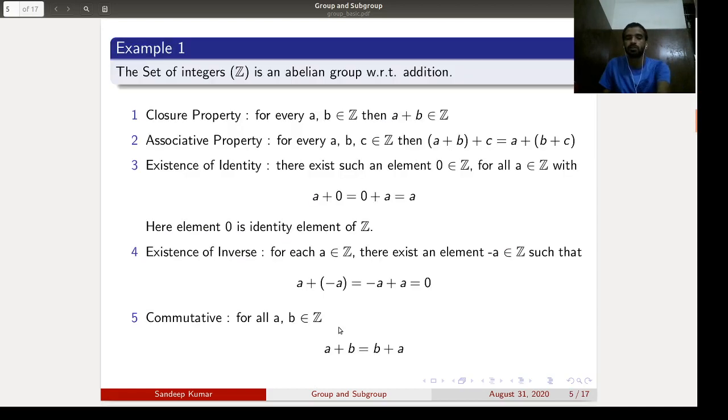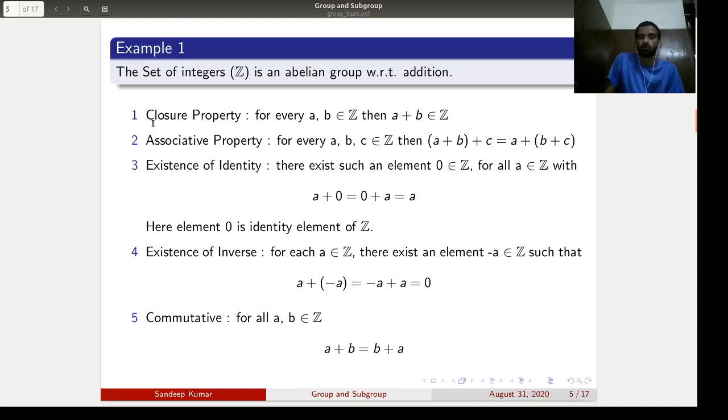The next example. First, the set of integers Z is an abelian group with respect to addition. We need to prove this. It must follow the four properties of a group and the fifth property of an abelian group, the commutative property.